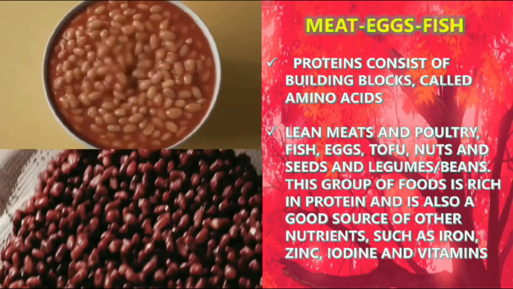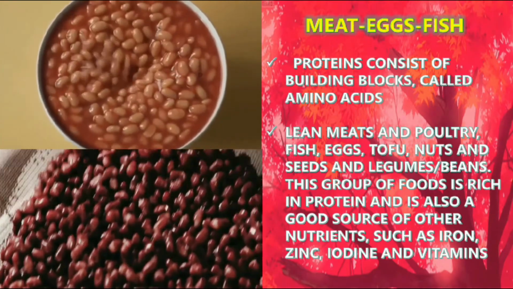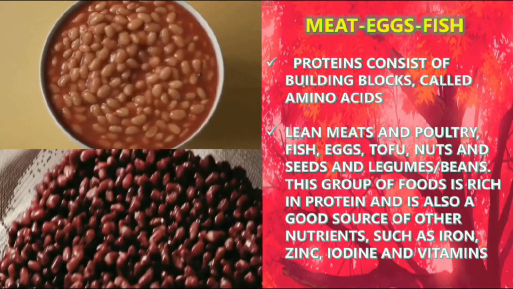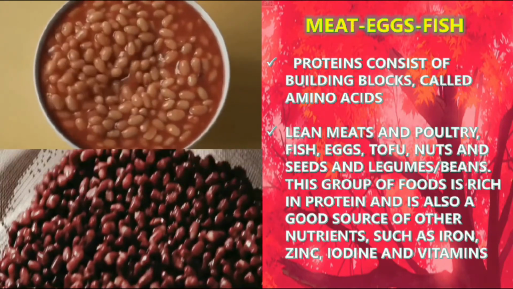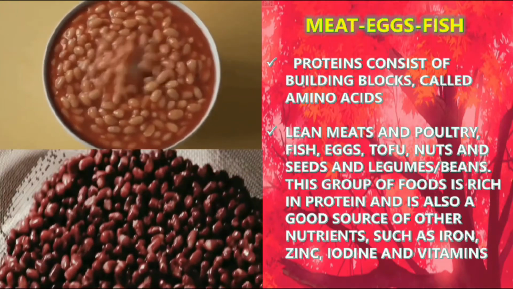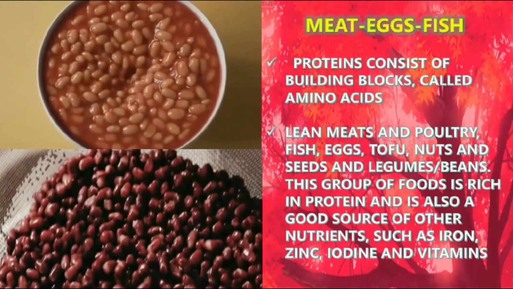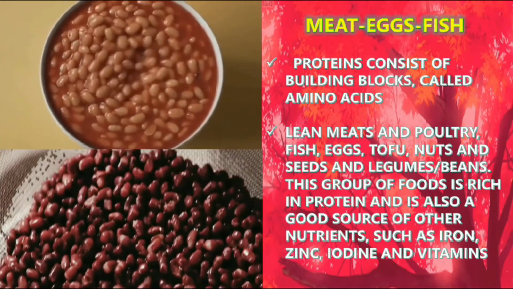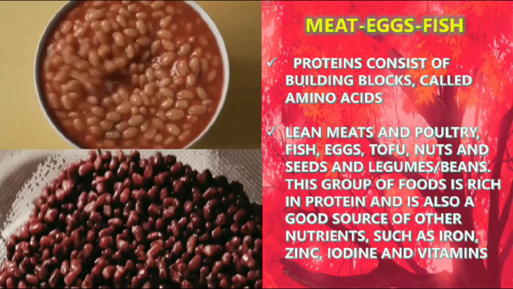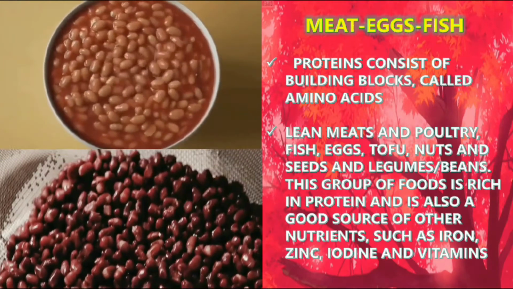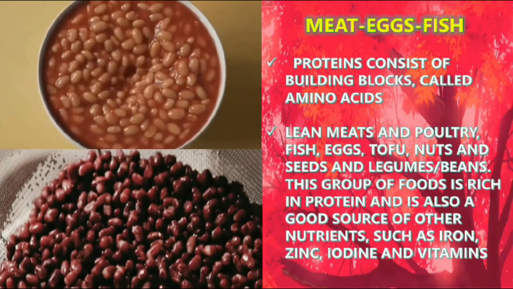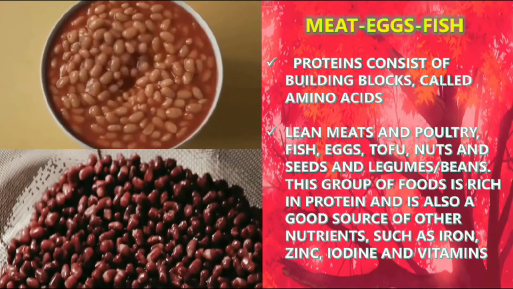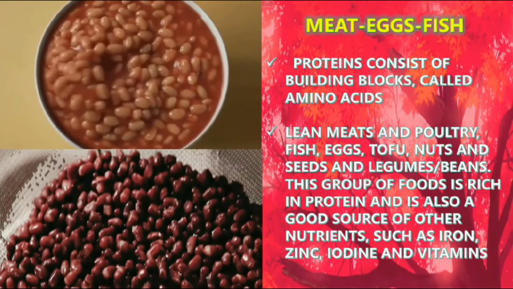Lean meats and poultry, fish, eggs, tofu, nuts and seeds, and legumes or beans, this group of foods is rich in protein and is also a good source of other nutrients such as iron, zinc, iodine and vitamins. So all these foods are rich in protein. Not only in protein, they also contain some other nutrients like iron, zinc, iodine and vitamins.